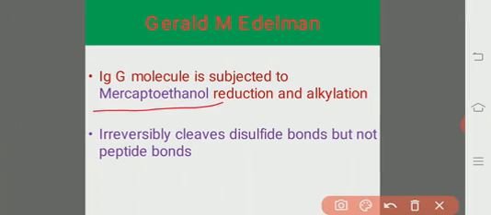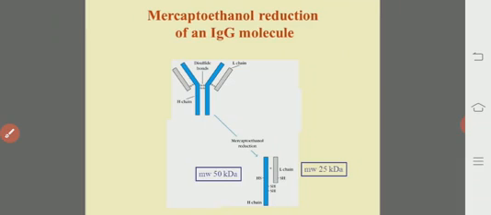If the post-treatment sample is chromatographed on a column that separates molecules by size, it becomes clear that the intact 1,50,000 Dalton IgG molecule was in fact composed of 4 subunits. So the mercaptoethanol cleaves the disulfide bonds. Thereby we found that the entire antibody molecule is made up of 4 subunits, 4 chains.